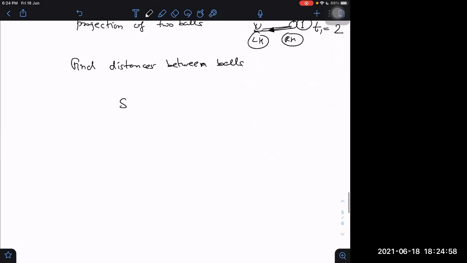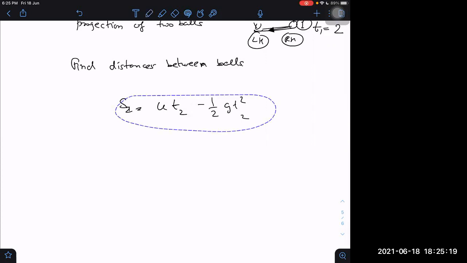What is the displacement of the first one? That is 0 only, because it has come back onto the hand. What is the displacement of the second one? Use the formula ut minus half gt square. What is the initial velocity? The initial velocity for all of them will be the same.